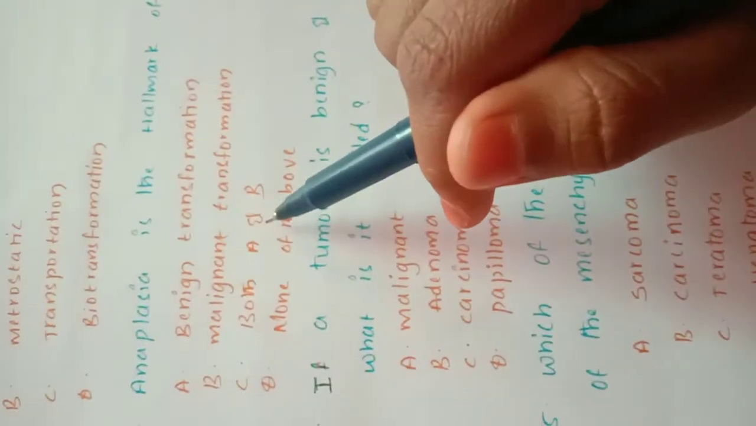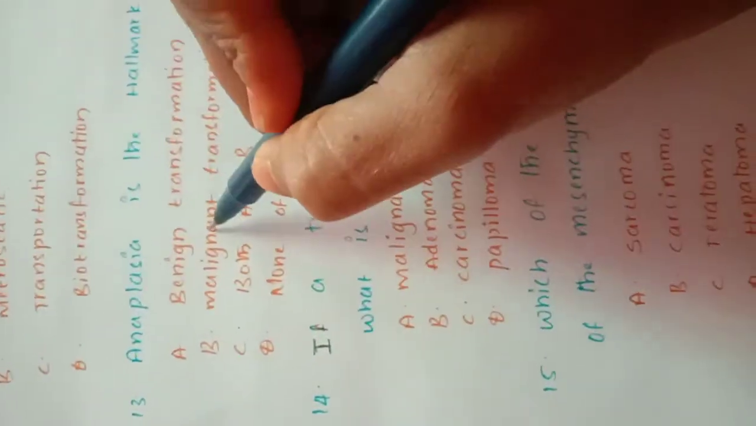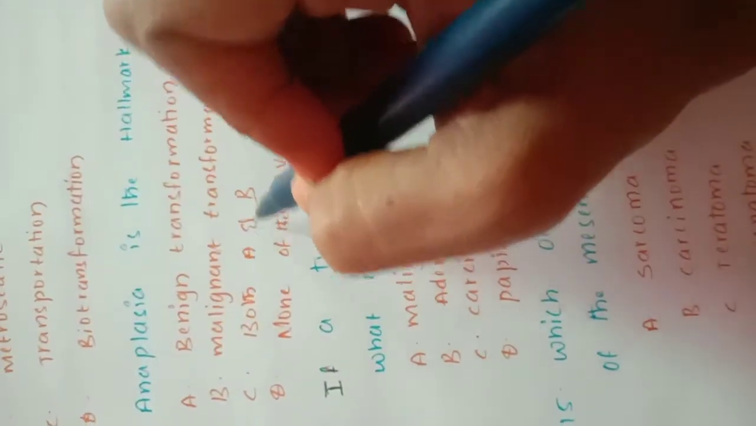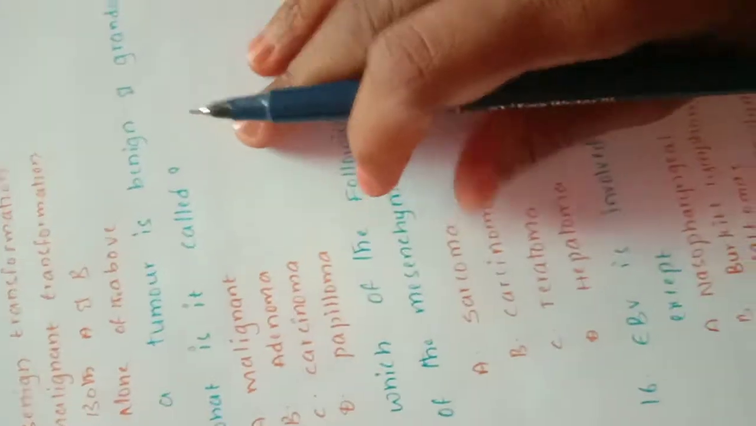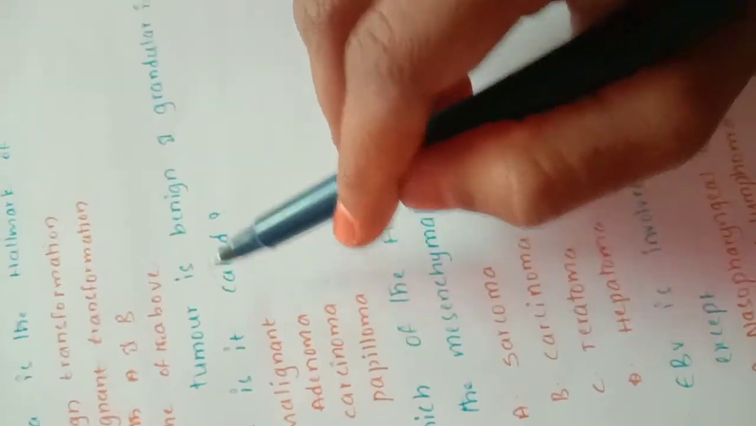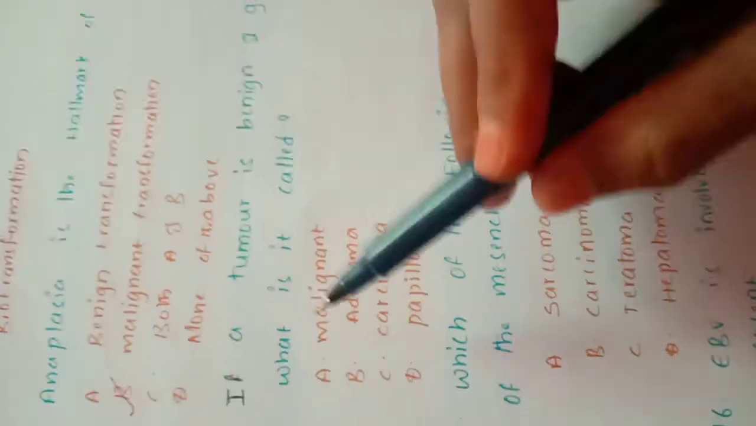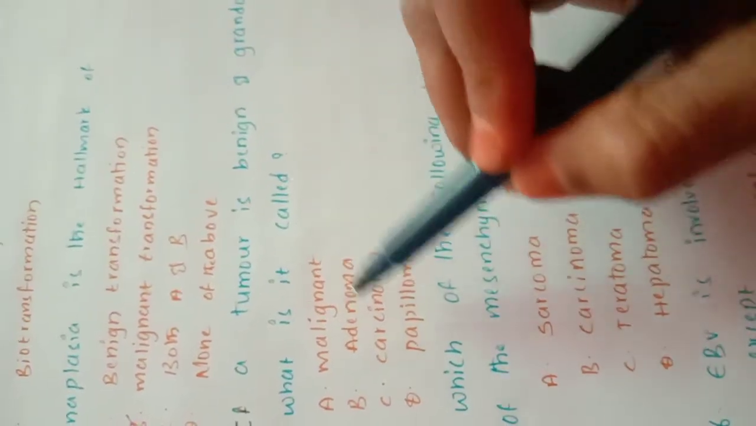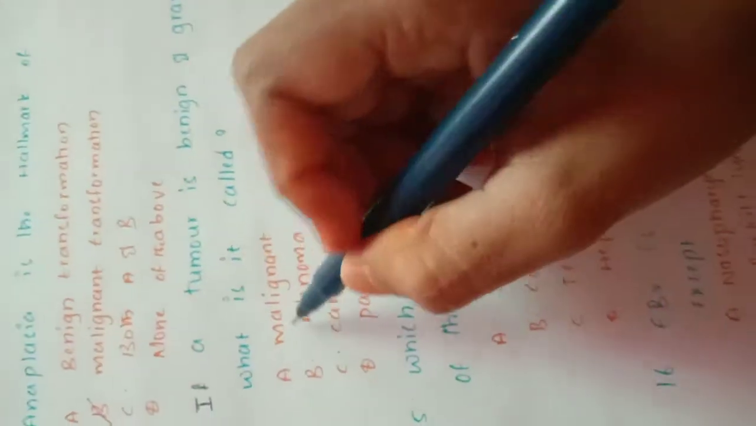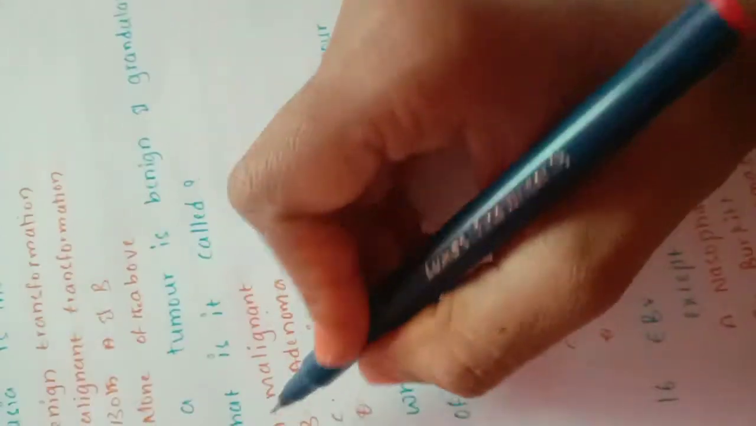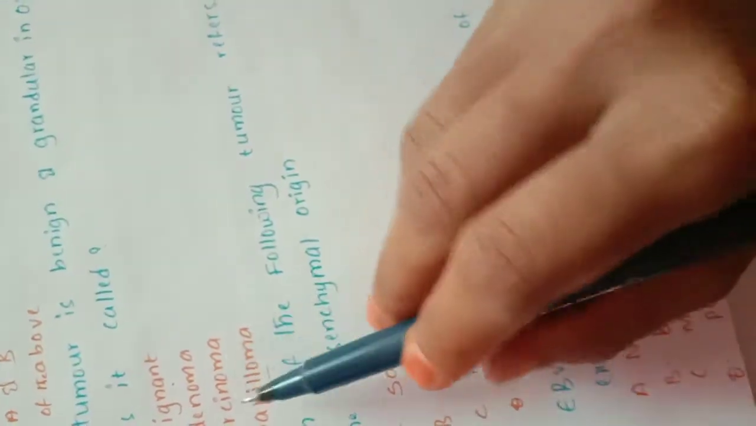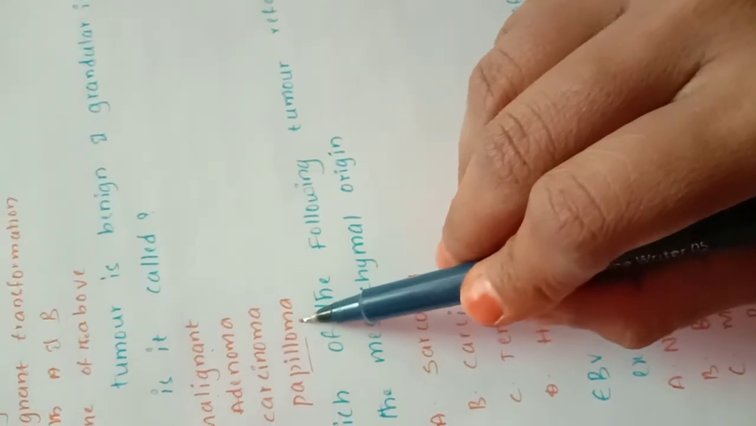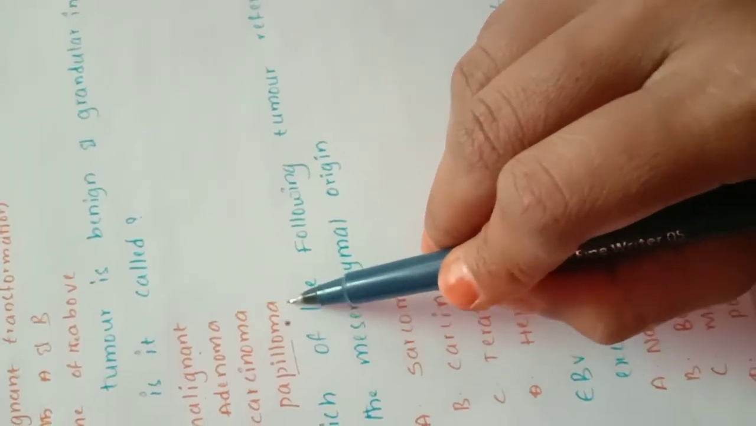Anaplasia is the hallmark of benign transformation, malignant transformation, both A and B, and none of the above. Malignant transformation is the correct option. If a tumor is benign and glandular in origin, glandular means adenoma, then what is it called? Adenoma. Okay, it is not malignant. Carcinoma, papilloma. Papilloma is for epithelial benign tumor.